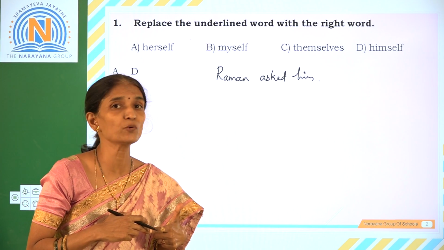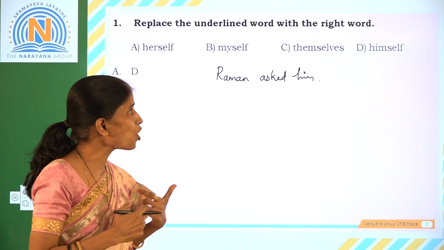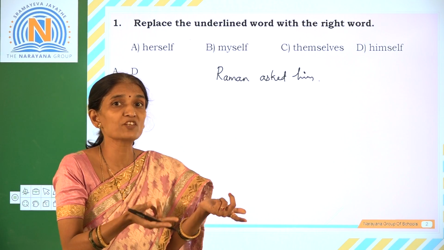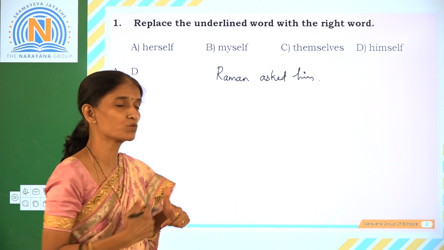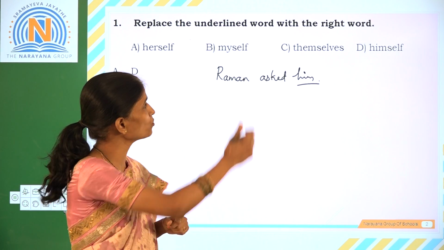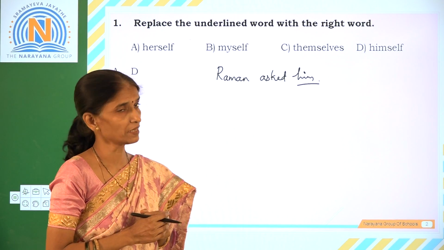Raman is not talking to anybody else. So the right form of the pronoun that should be used here is himself. Raman questioned himself. Raman asked himself. So here using him is wrong. So we should use himself. So option D is the right answer. So we replace him with himself.